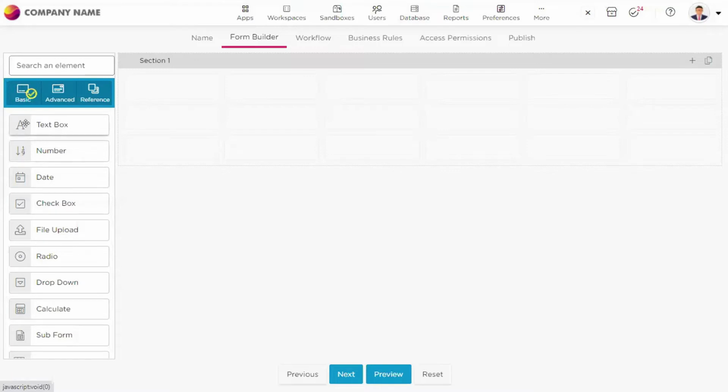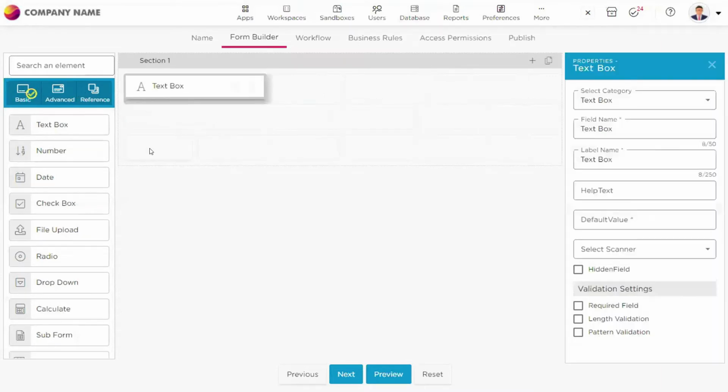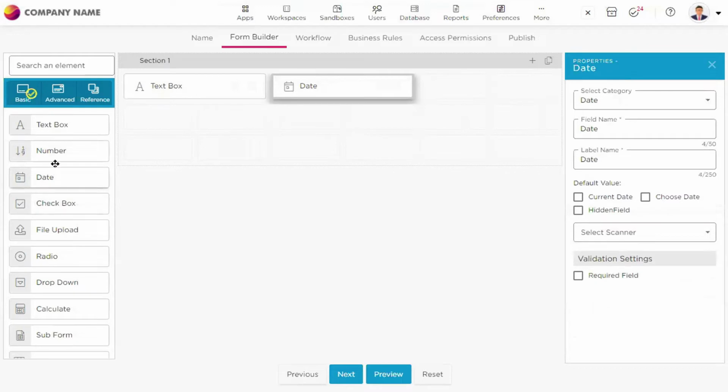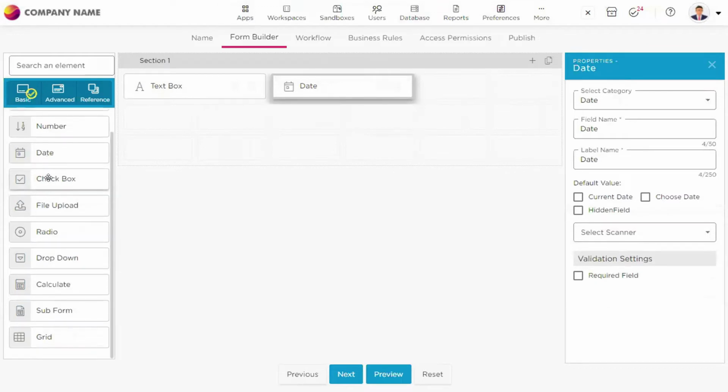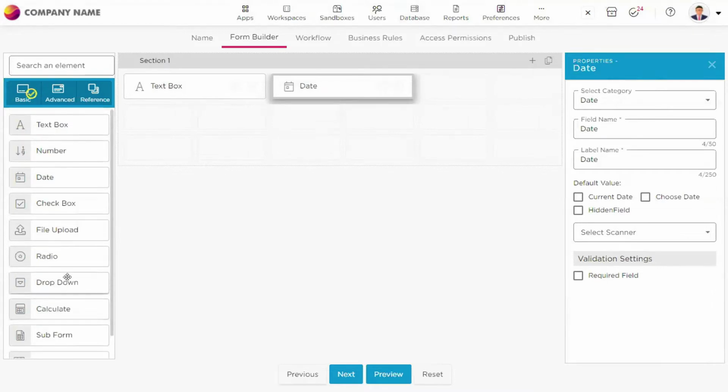Let me start from the basic things, then we will go to advanced and reference. So in the basic things, we have normal fields like a text box field, and then you have a date field. There are a lot of other fields as well, like check boxes, file uploads, radio buttons, and then drop downs, calculate fields, and grids as well, subforms as well.